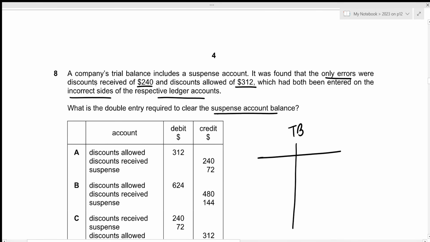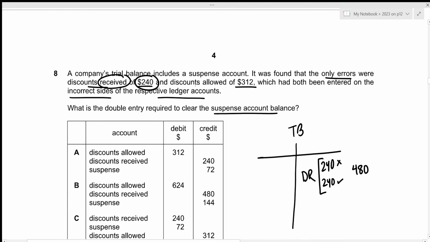Now, the first error in this case is the discounts received of 240 being posted on the opposite or incorrect side. And in this case, we're talking about discount received, which is income, which means that the correct side for this 240 would be the credit side. Now, if we record the 240 once on the credit side, it would just get cancelled out with the previous amount entered on the incorrect side, which is the debit side. That is why we need to enter it twice, so that once it gets cancelled out with the previous amount and once it shows the correct amount of discounts received. So we need to record 240 twice under the heading of discounts received, and the total would just be 480.